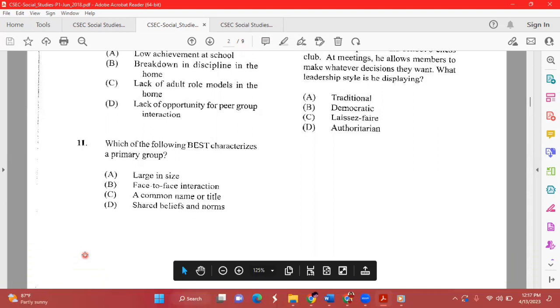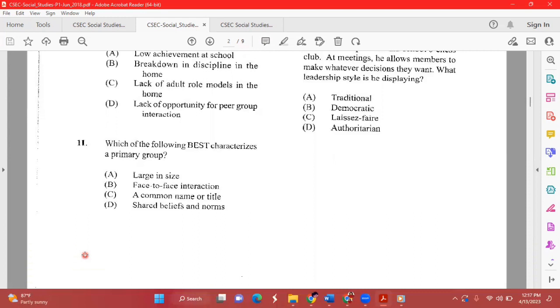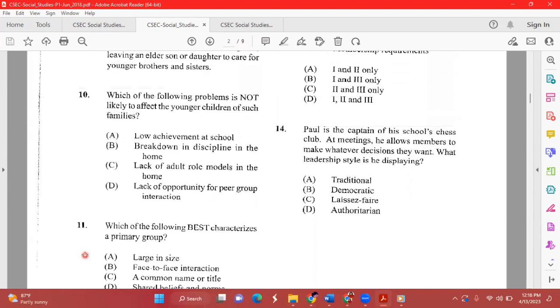Now, question 11 states, which of the following best characterizes a primary group? We know that a primary group is definitely small in size, and they have face-to-face interaction on a daily basis. An example of a primary group would be the family. Very small in size in some sense, for example a nuclear family. And you interact with your parents or other members who form part of that nuclear family. So it's definitely face-to-face interaction.